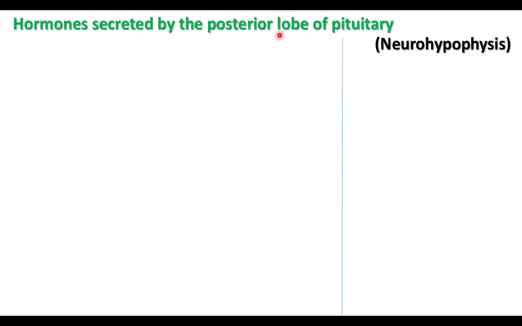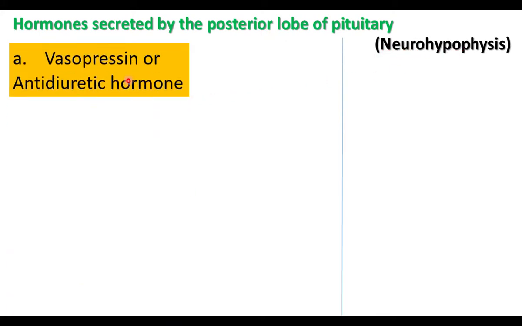The posterior pituitary is called the neurohypophysis. It secretes two hormones: vasopressin or antidiuretic hormone, and oxytocin. These are the two hormones secreted by the posterior lobe of the pituitary. Vasopressin acts on the kidneys.